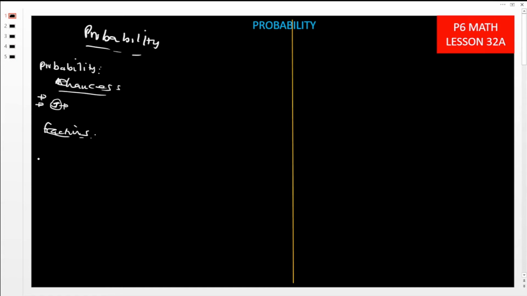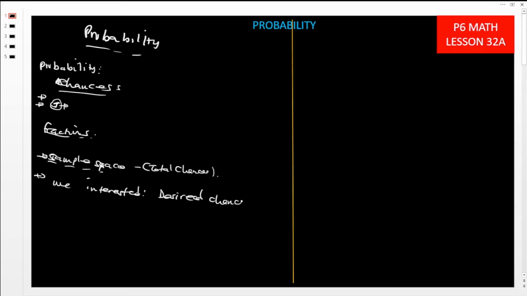When we look at probability, we have what we call the sample space. This is where we have all the total chances. Then out of this sample space, we pick what we are interested in. What we are interested in is what we call the desired chance, or desired chances. The sample space gives us the total chances.